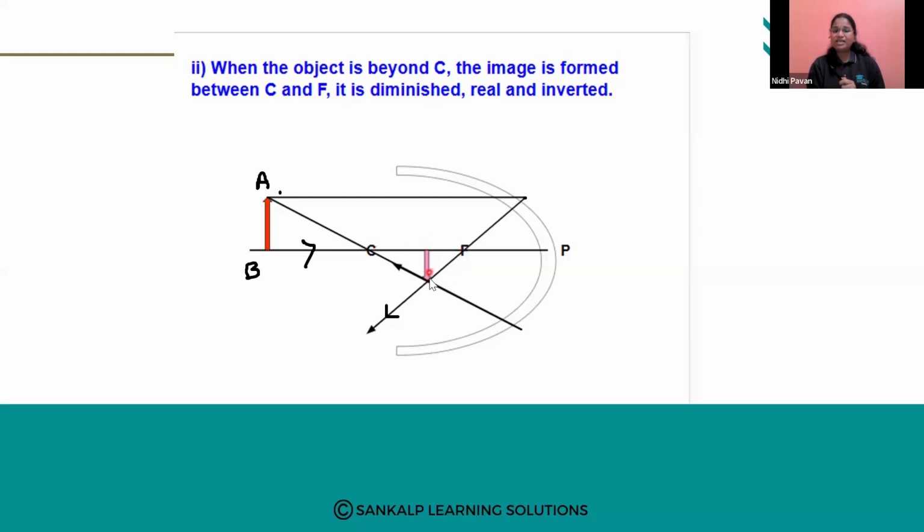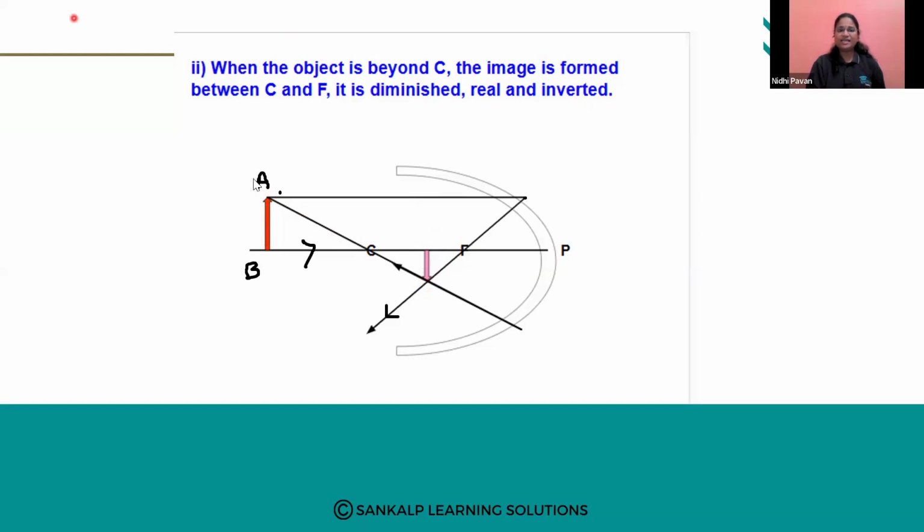When you see the image, it is diminished. Diminished means smaller than the object. See the height of the object and the height of the image. It is diminished. Real means it is obtained on the screen. Inverted: see the arrow here. The tip is here and the bottom is here, but in the image the tip is down and the bottom is up. So this is an inverted image.